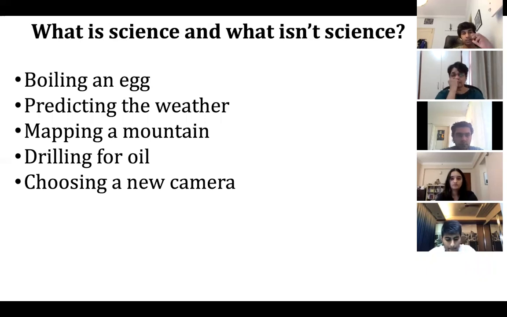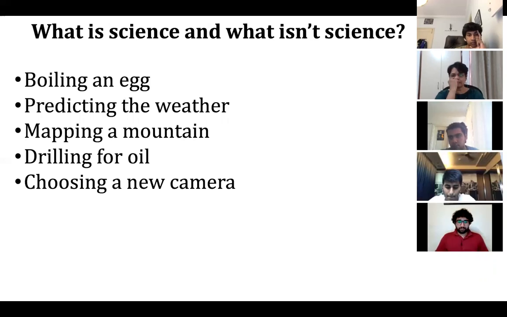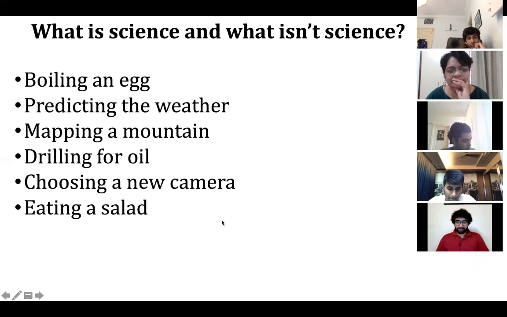Riya Kapoor, can you tell? I think so. I don't know much about cameras, but you could find out about the resolution. Is it a science? I don't think so. Okay, very good. But there is a reason why it is not a science.